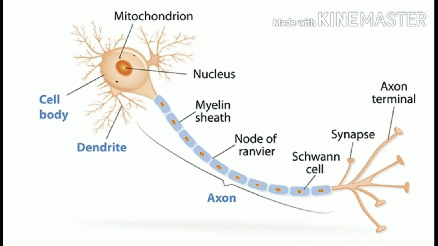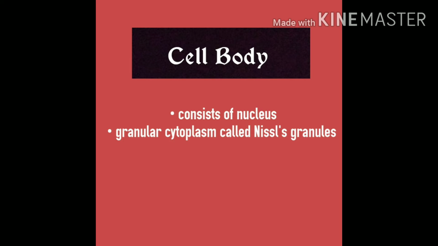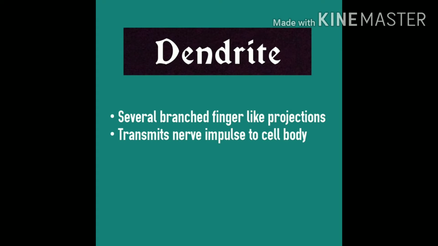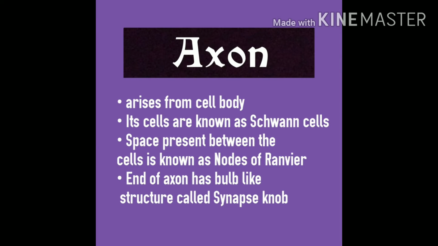It comprises 3 things. You have to learn 3 things: cell body, dendrites and axon. The cell body consists of the nucleus and granular cytoplasm called Nissl's granules. Dendrites are root-like structures, several branched finger-like projections that transmit nerve impulses to the cell body. Then you have a stick-like structure that you can see here. It arises from the cell body, and its cells are known as Schwann cells.